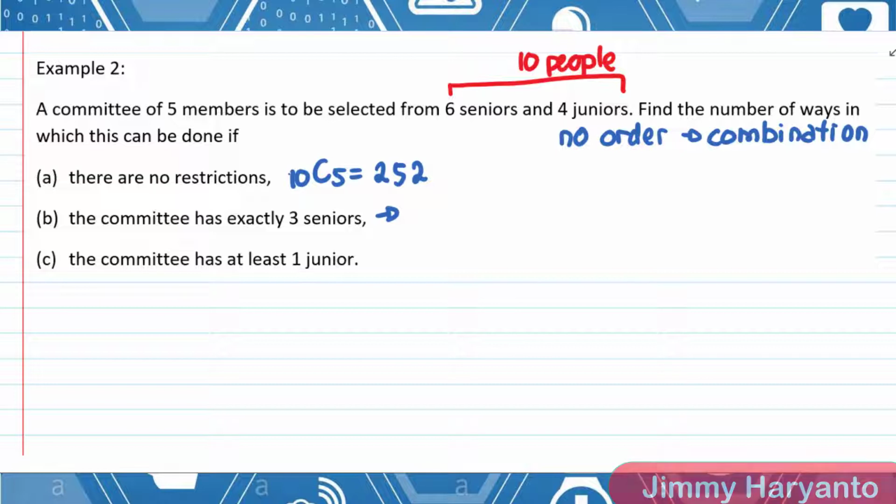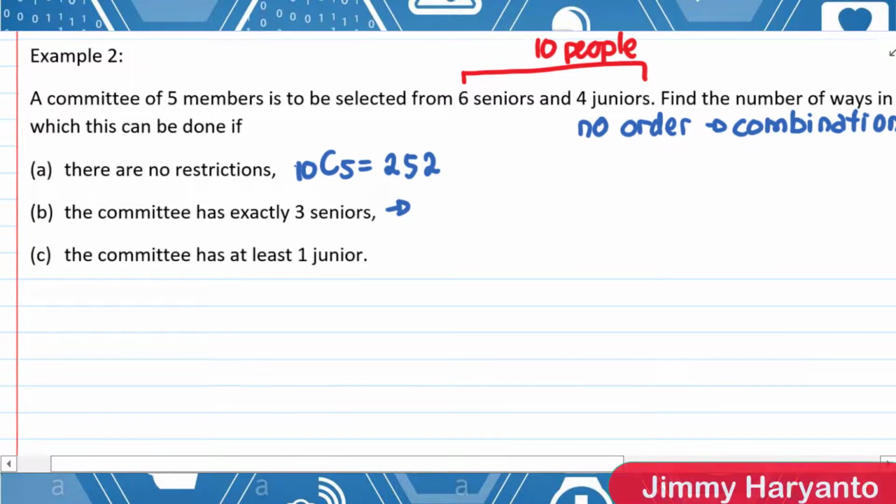Yeah, like the boys are together, boys at the front. Yeah, if the question is about combination, usually they are talking about the numbers. Yeah, the restriction is about the numbers.